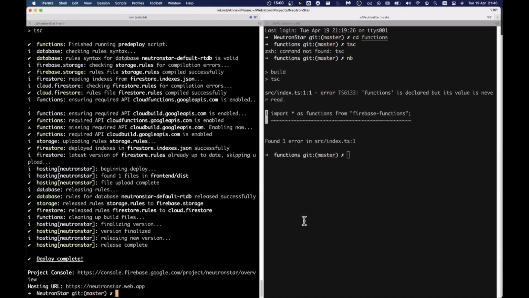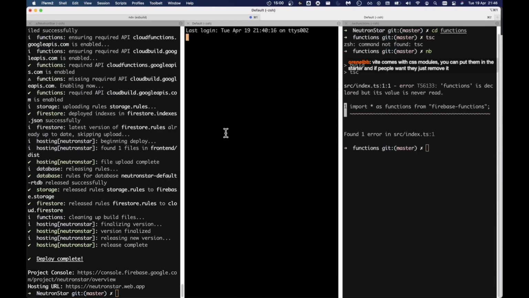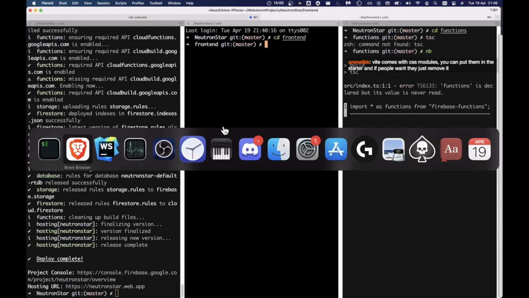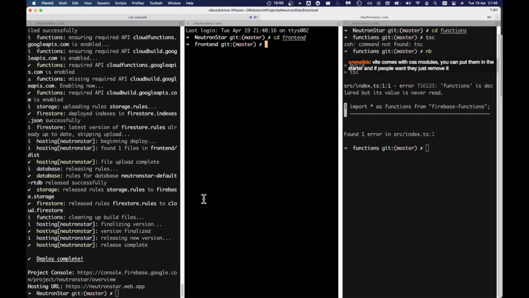So basically, I was going to create this project here. I'm going to create SolidJS, which is a pretty cool framework which I like a lot. I've used them all: React, Svelte, Vue. So we're using SolidJS because it's so fast and great. So no, don't call it my app. Let's just call it Neutron Star.